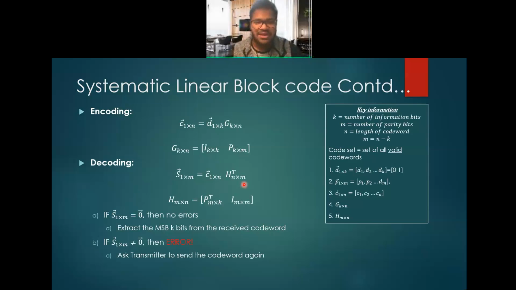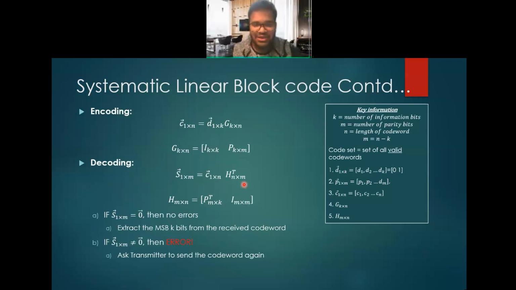Now the resultant code word has length n, and it is transmitted over the channel. On the receiving end, in the decoding part, the received code word is multiplied by H transpose, where the H matrix is the parity check matrix, having the P transpose, or the parity bits matrix transposed, appended with the identity matrix.